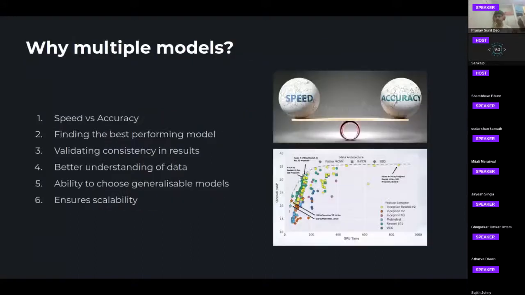Now, why multiple models? There's a debate between speed and accuracy, which solely depends on the use case of the user. So this also ensures scalability. That is, the user can use the model according to his or her own use case. For example, if he wants to use it on mobile or edge devices, he can use maybe MobileNet or baseline. But if he has some kind of data center to use, he can use ResNets to give him more accuracy.